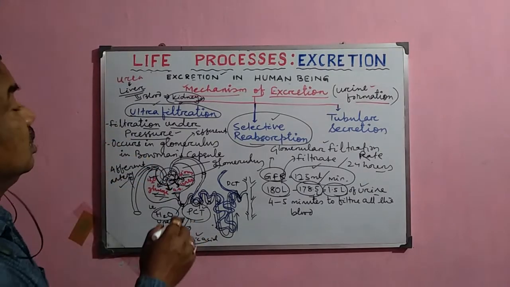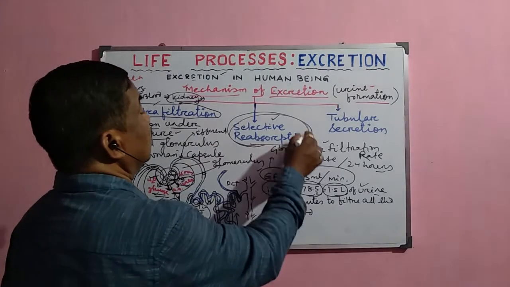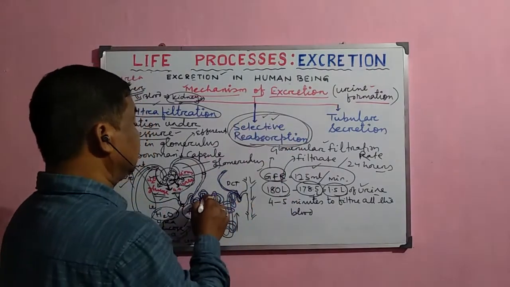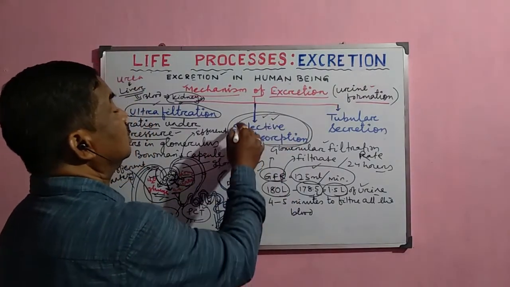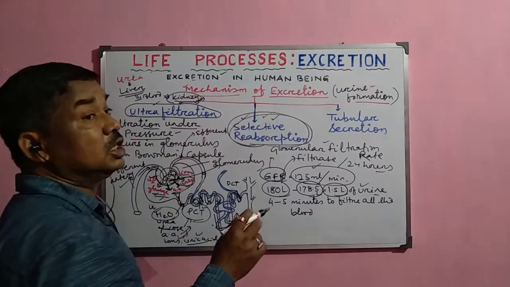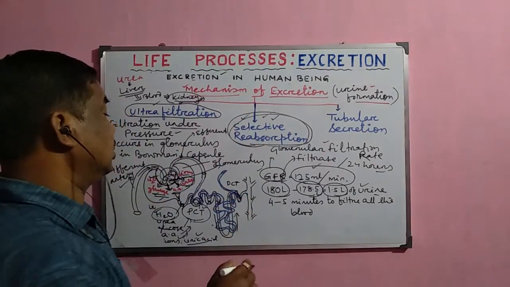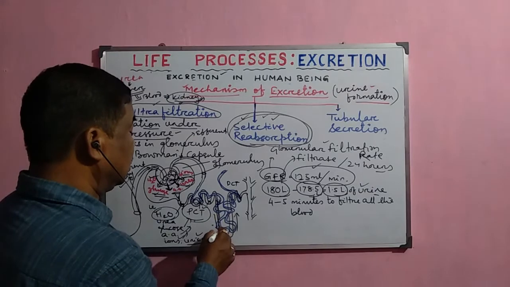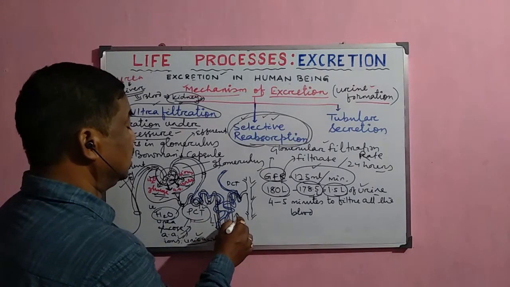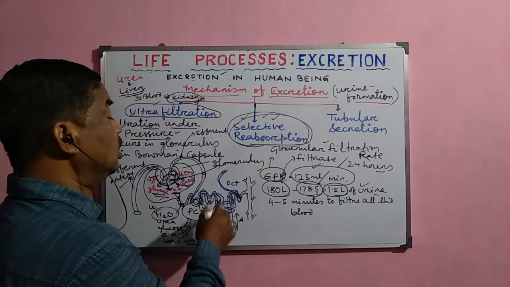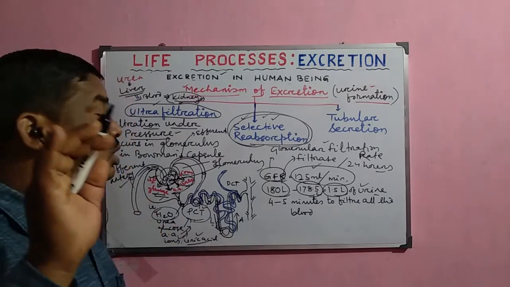That process of reabsorption of the essential molecules into the blood is called selective reabsorption. It is not freely reabsorbed, but as the filtrate passes through the descending and ascending loops of Henle, different molecules are reabsorbed into the blood.